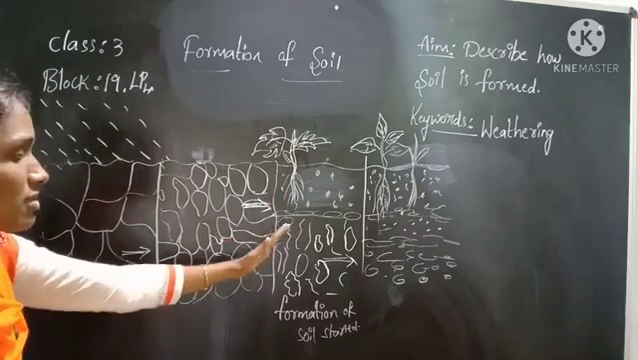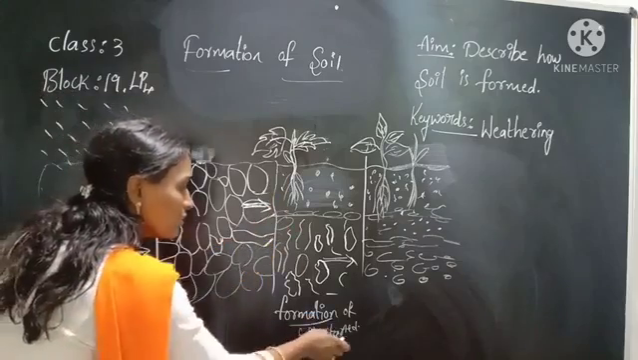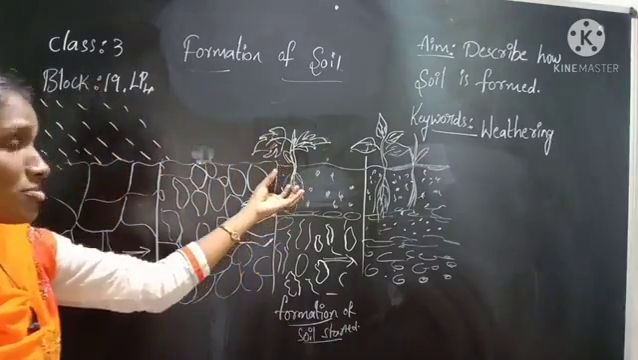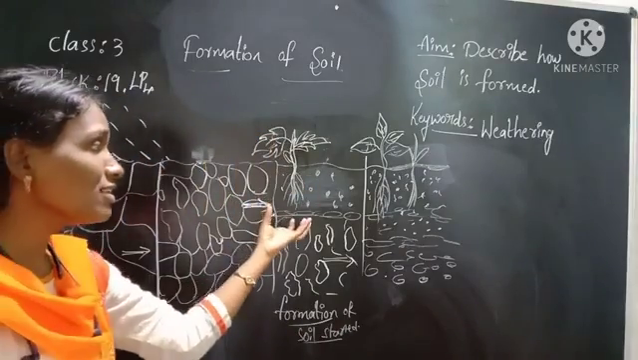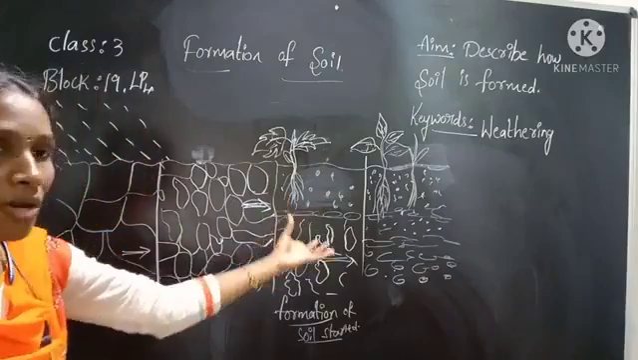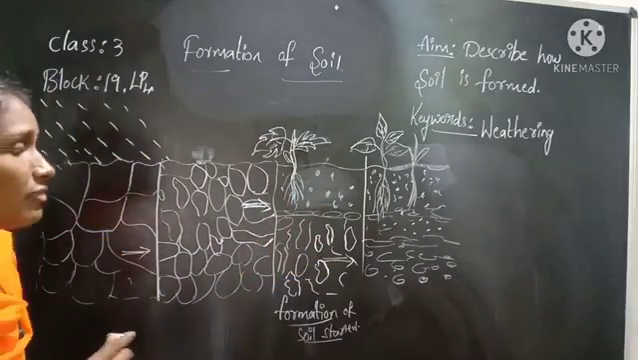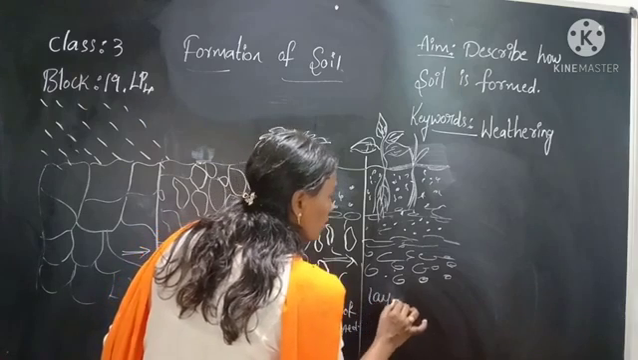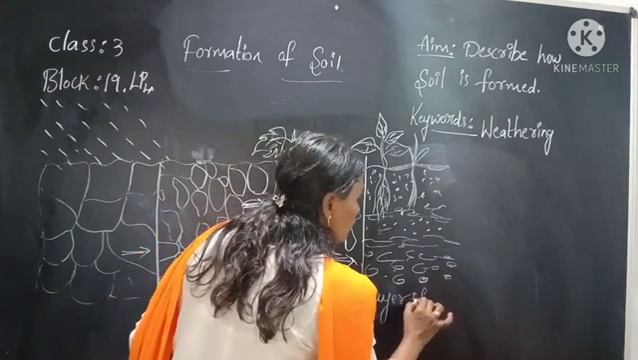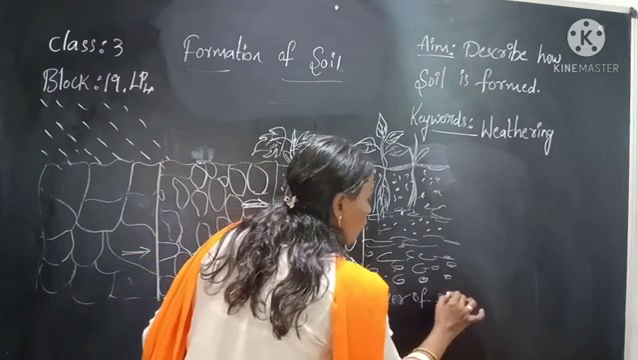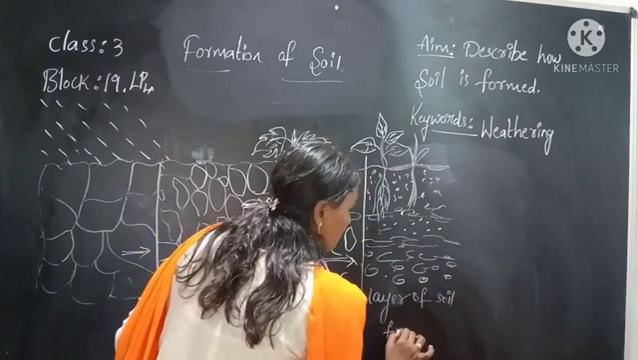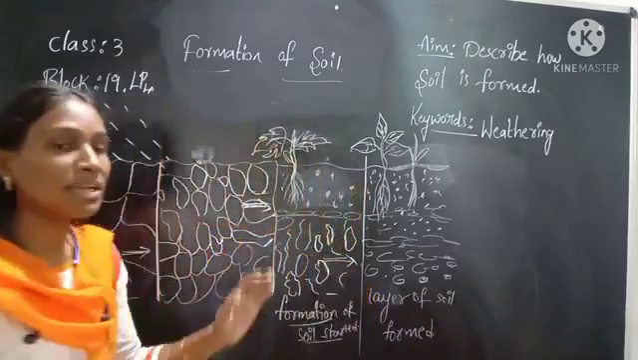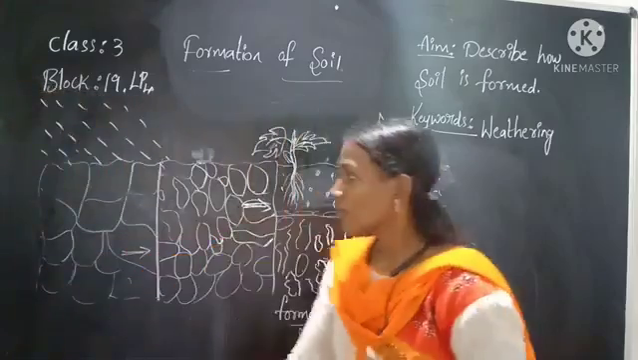In the third image you can see that formation of soil started, and some small plants also start to grow on these small particles of sand. In the fourth stage you can see the complete layers of soil formed.